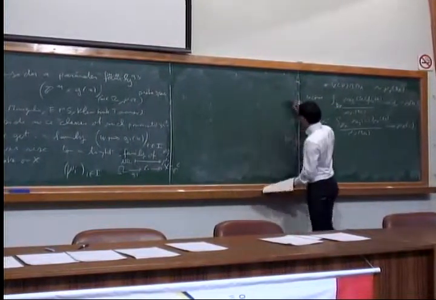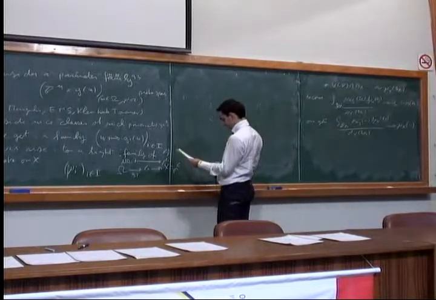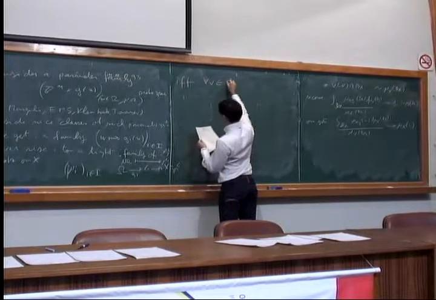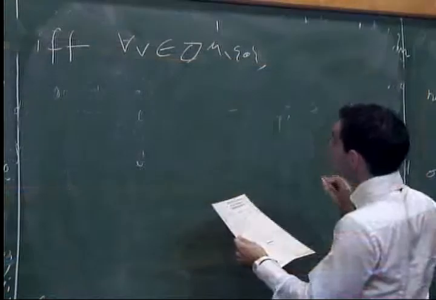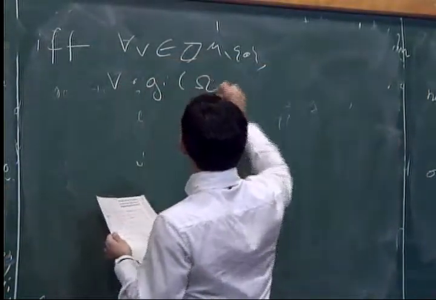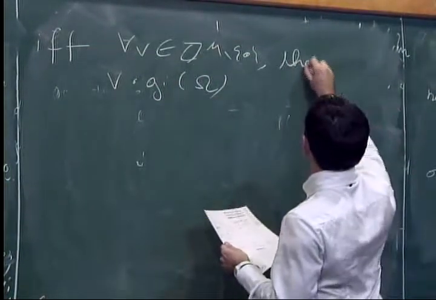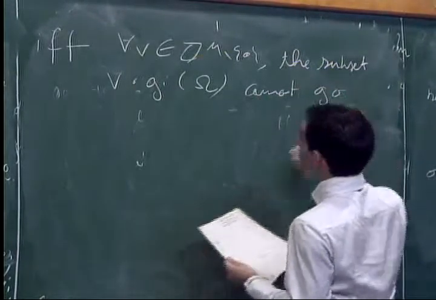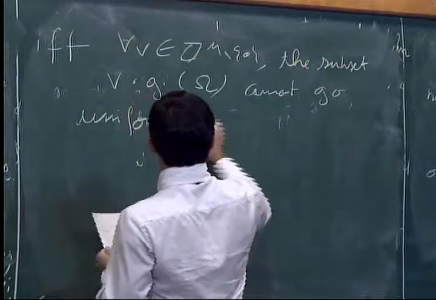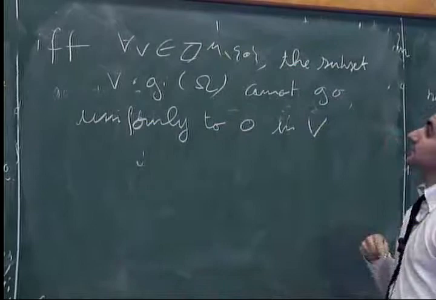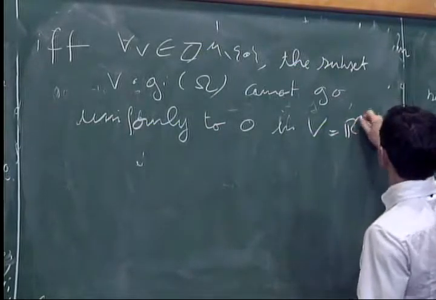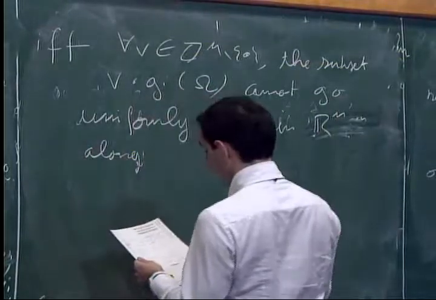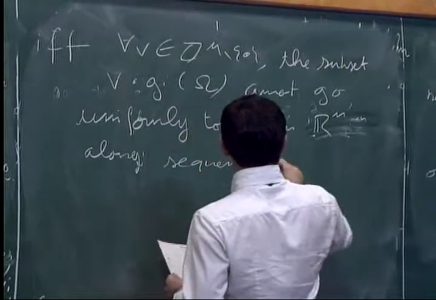So we are interested in such classes, and it says that it's tight if and only if for all non-zero vectors v, this subset cannot go uniformly to 0 in V. So I have a family of subsets of V equal to R^n, along sequences I_n.